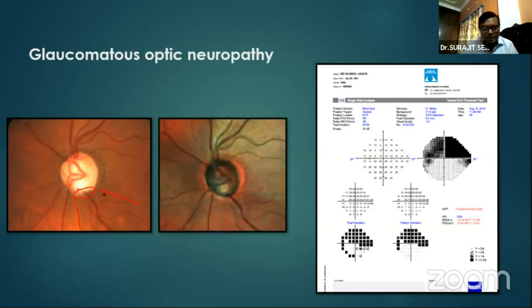The same picture, if we see here, the neuroretinal rim and peripapillary atrophy in this picture also are nicely visible, and this thinned out neuroretinal rim is nicely demarcated here. And more importantly, this huge area of RNFL defect is nicely visible here, which is nicely corresponding with this superior arcuate defect here.